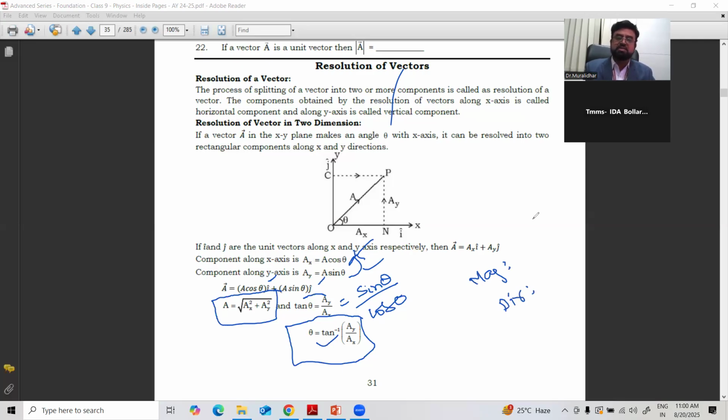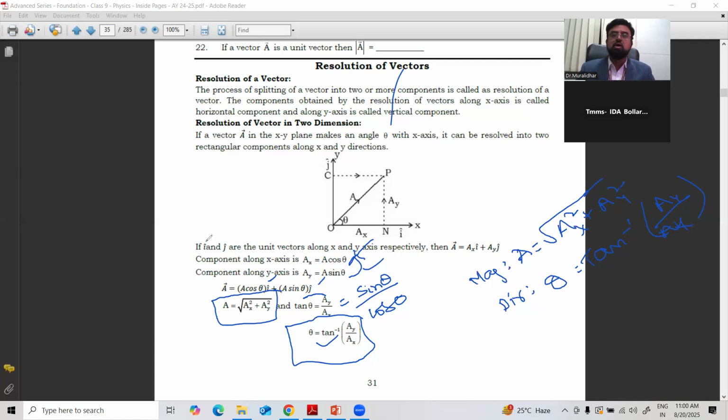The magnitude of the vector is given by A is equal to the square root of ax square plus ay square. For direction, we need only theta. Theta is equal to tan inverse of ay by ax.